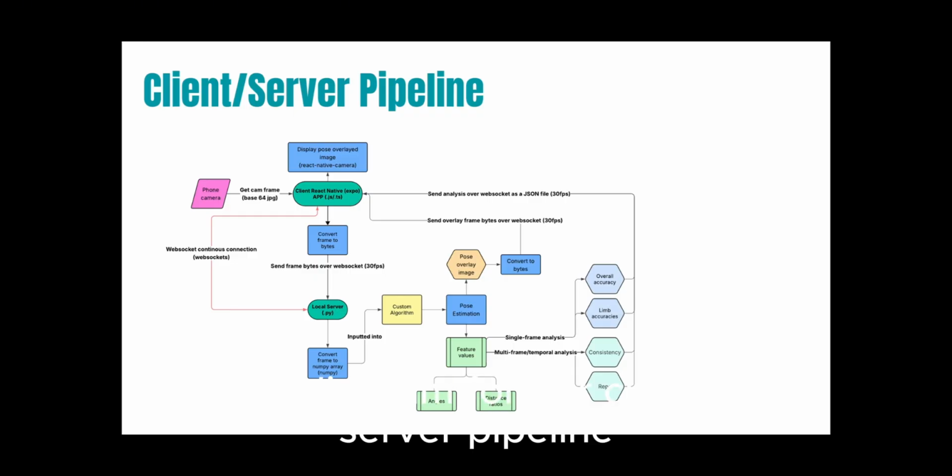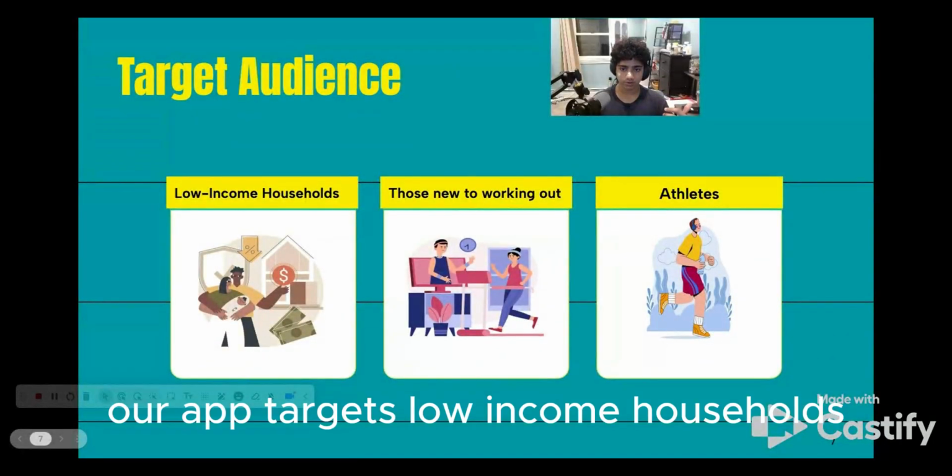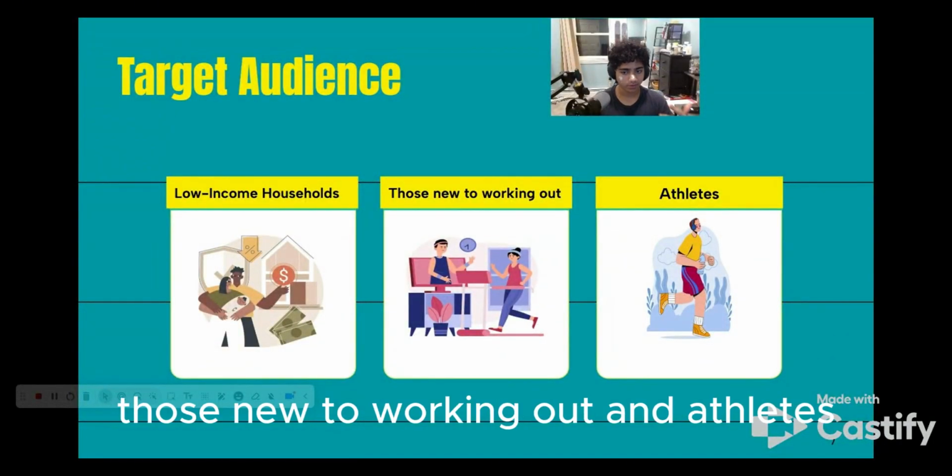For our database, we also had a library that integrated PostgreSQLite. Here is a diagram for our client/server pipeline, which explains how our video pipeline goes from the client to the server, and from the server with the pose estimation back to the client. Our app targets low-income households, those new to working out, and athletes.